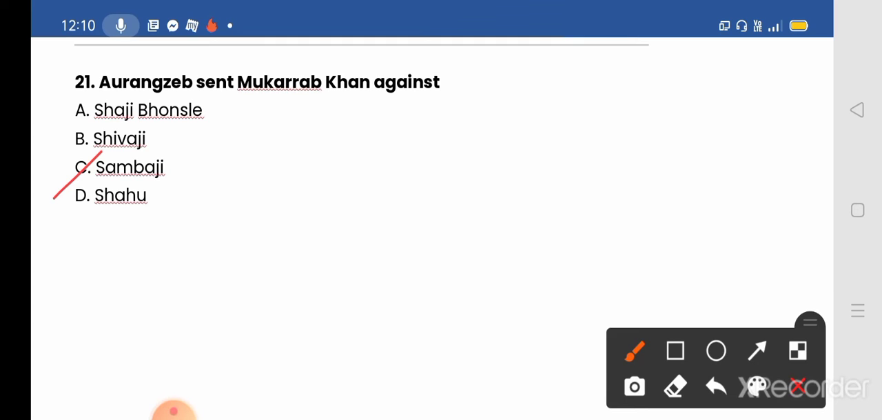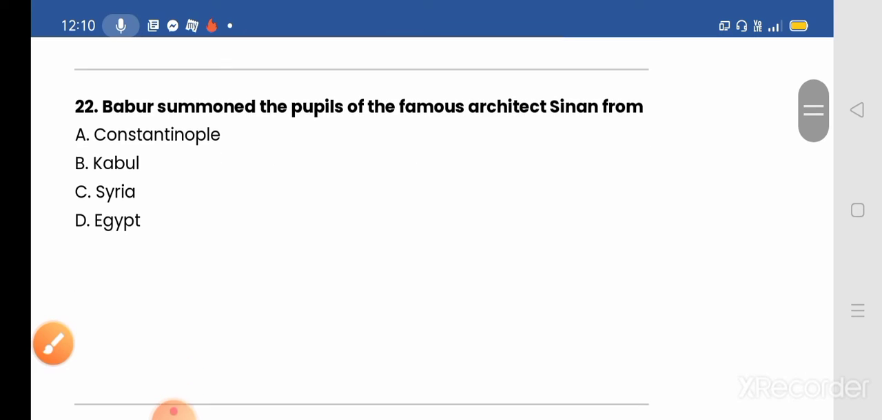Sambhaji Maharaja, along with Kavi Kalash, was captured and taken as a prisoner to Aurangzeb, who killed Maharaja Sambhaji with utmost brutality. Okay, next we move to our next question, question number 22.